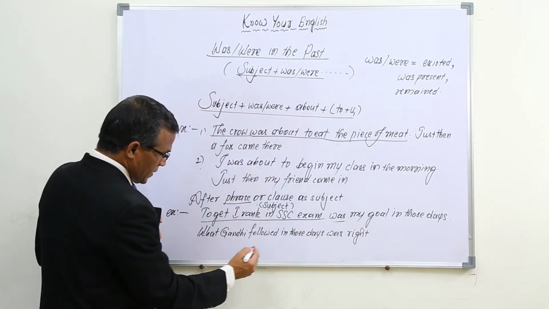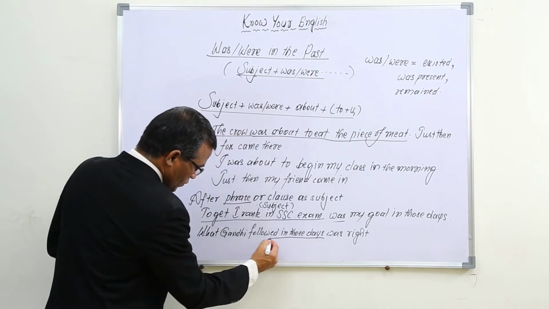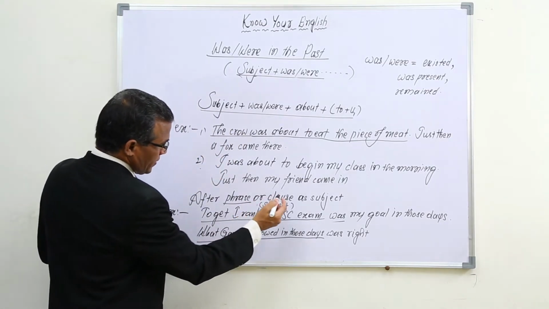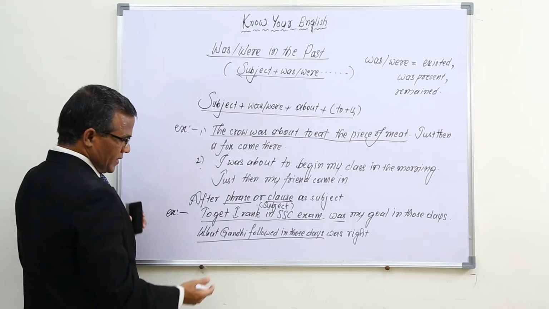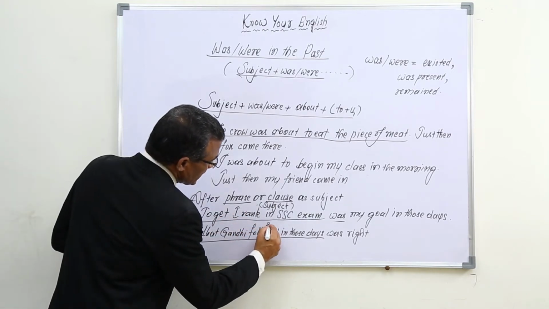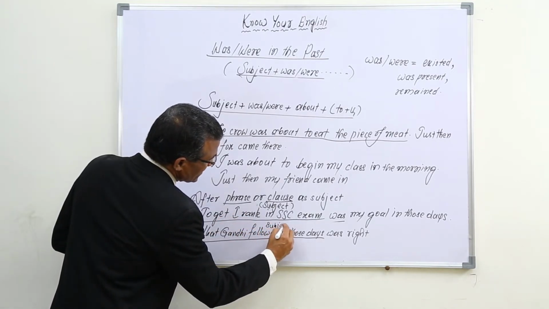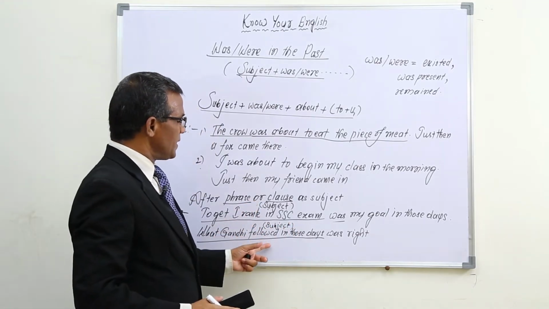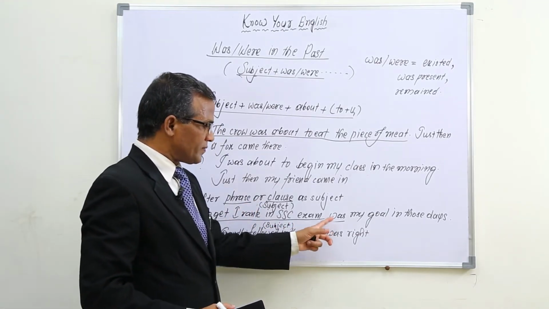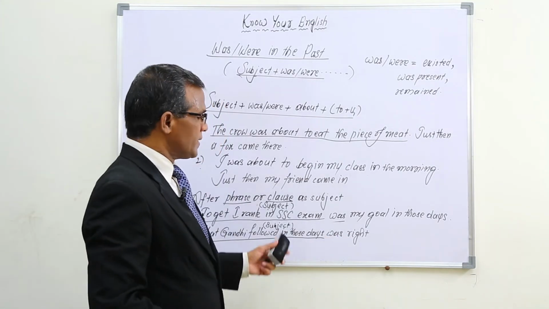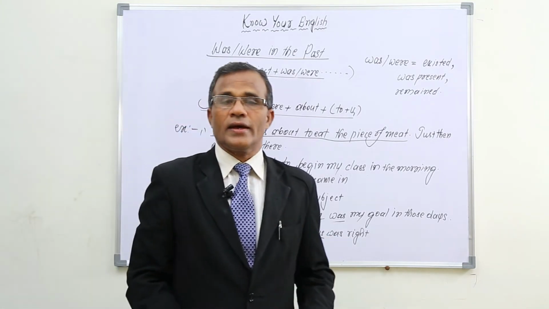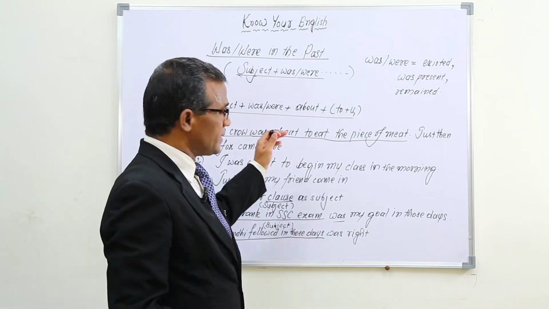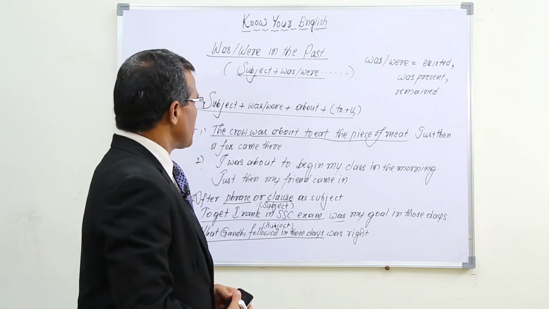So what Gandhiji followed in those days, this is one clause, and this clause also works here as subject. Sometimes maybe phrase, maybe clause works as subject, and after that we use was or were. Such a way we use this was or were structure in a different way.